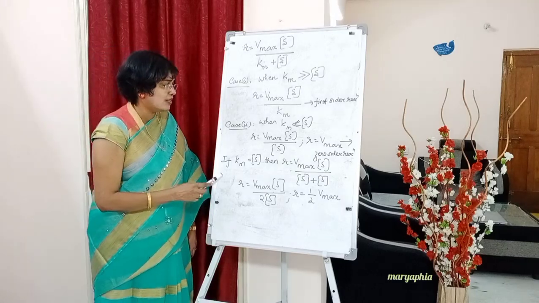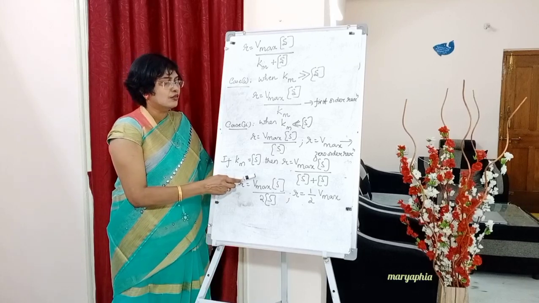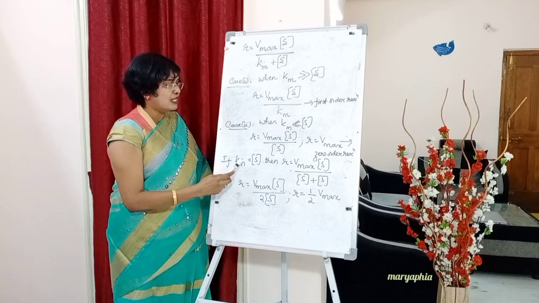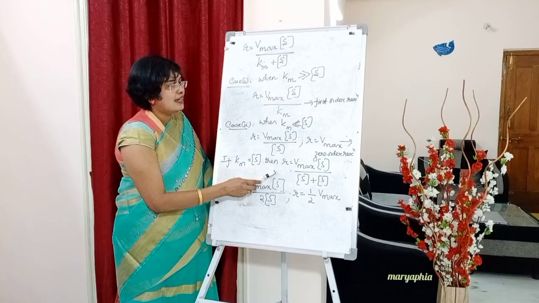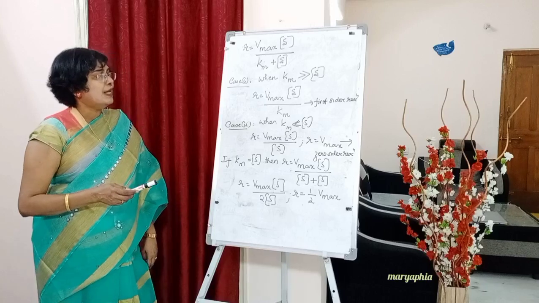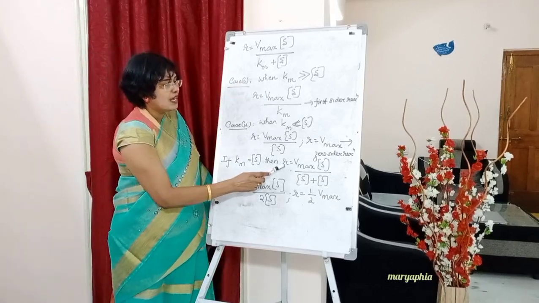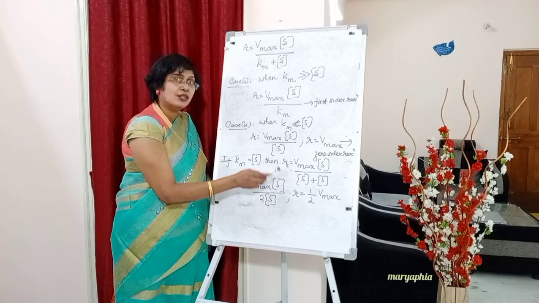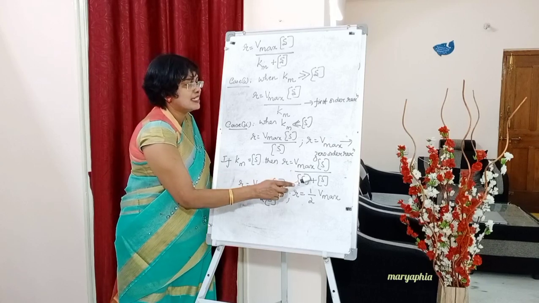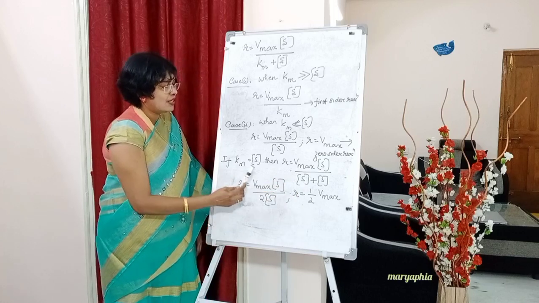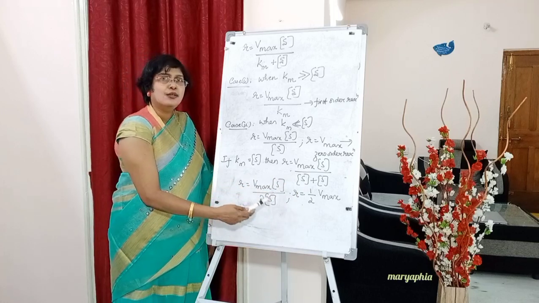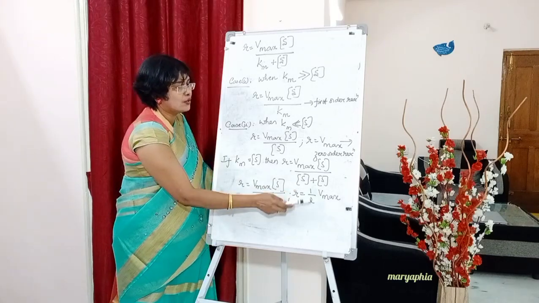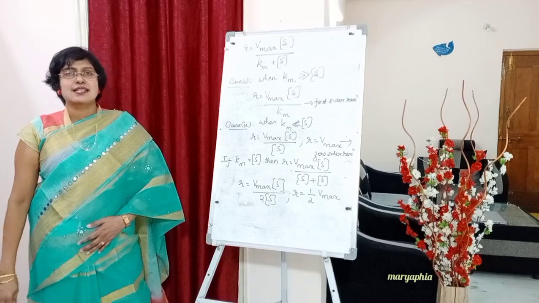Finally, write down, students: if Km is equal to S. So one is Km greater than S, another less than S. Suppose Km is equal to S concentration, then look at this equation: R is equal to Vmax into S concentration by Km plus S concentration. With Km equal to S, we get S concentration plus S concentration. So R is equal to Vmax into S concentration by 2S concentration. These two will be cancelled. So what remains? R is equal to 1 by 2 Vmax.